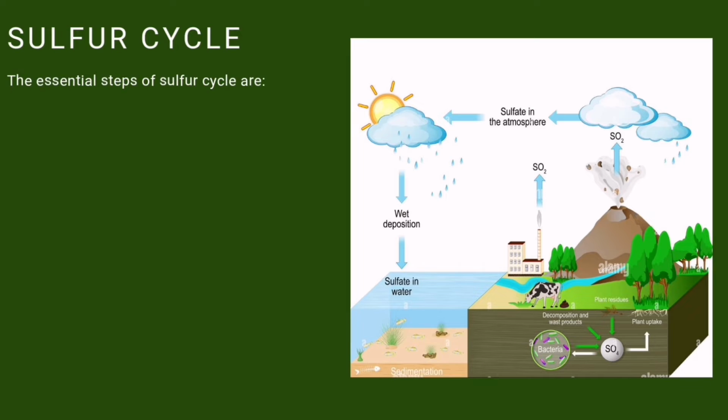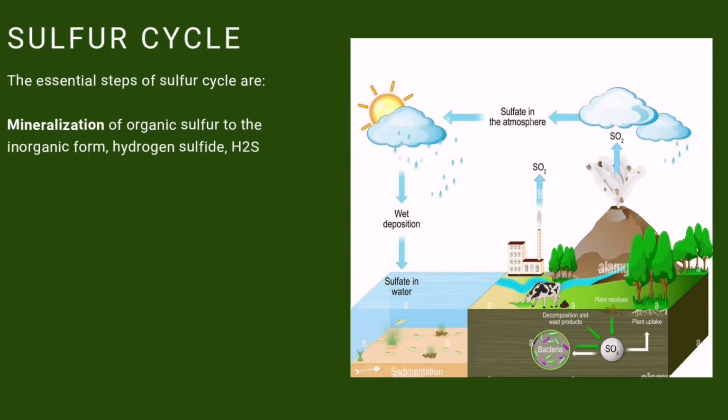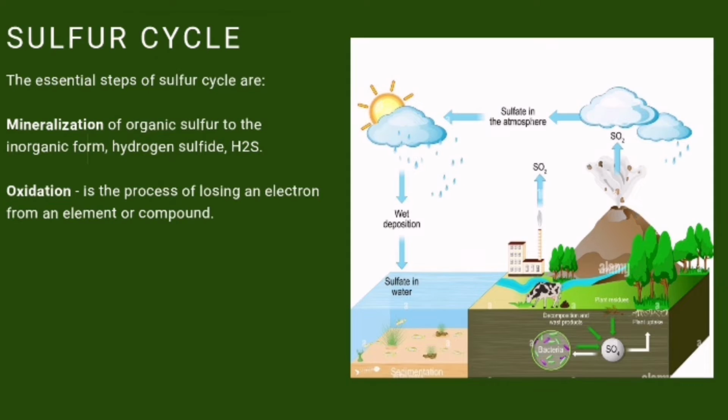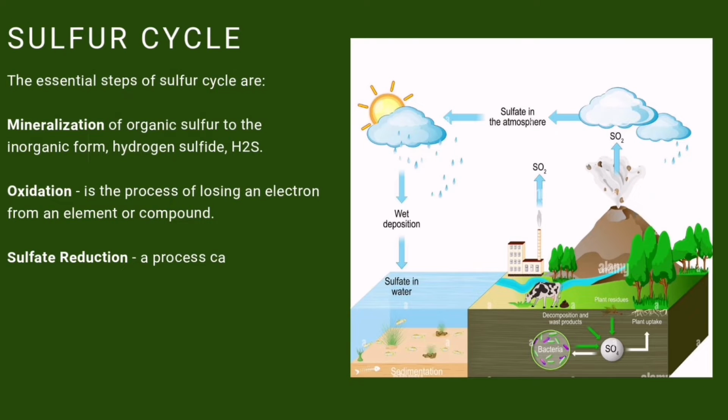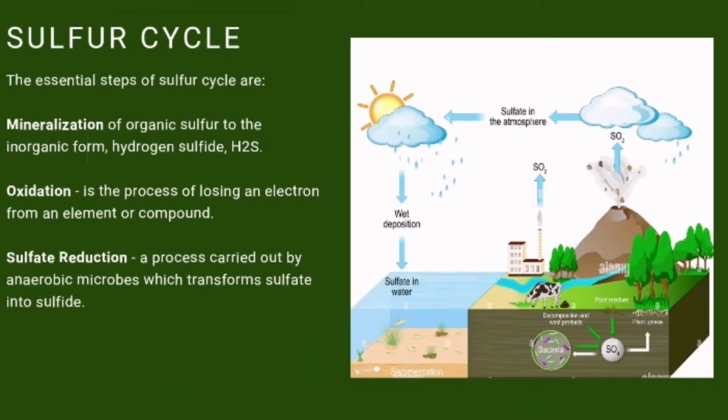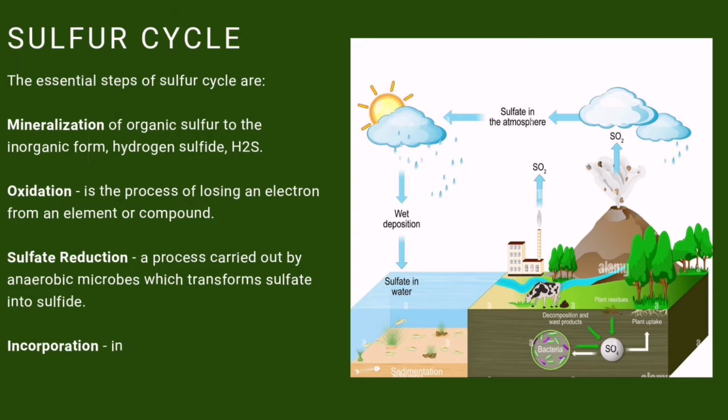Before we proceed in discussing the sulfur cycle, we must remember some of the most frequently used terminology in encountering the sulfur cycle. First is mineralization. It is the decomposition of the chemical compounds in an organic matter. Second is oxidation, defined as the process of losing electrons. Next is sulfate reduction. It's a type of anaerobic respiration that utilizes sulfate as a terminal electron acceptor. Lastly will be incorporation. It is the process of changing sulfide into an organic compound.